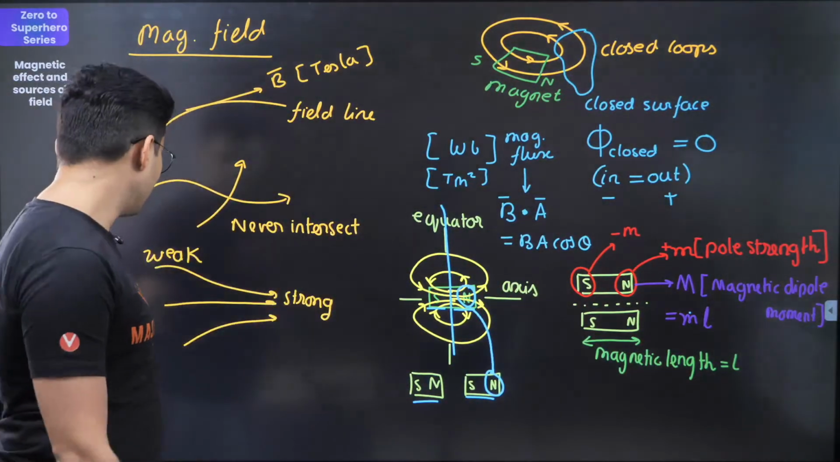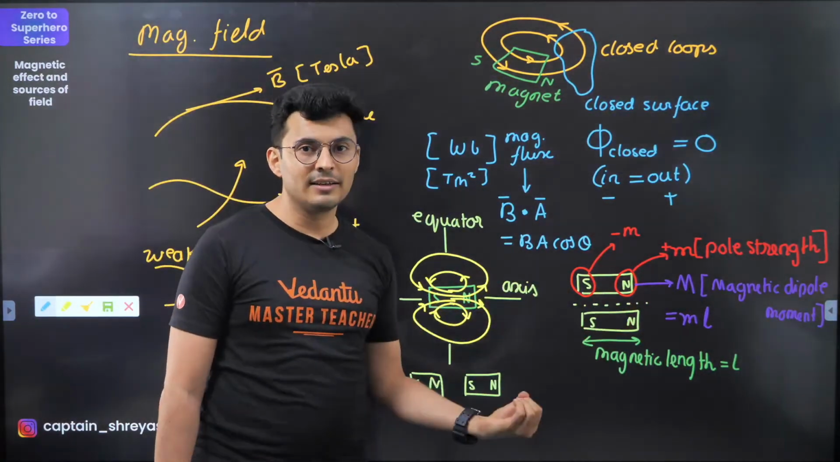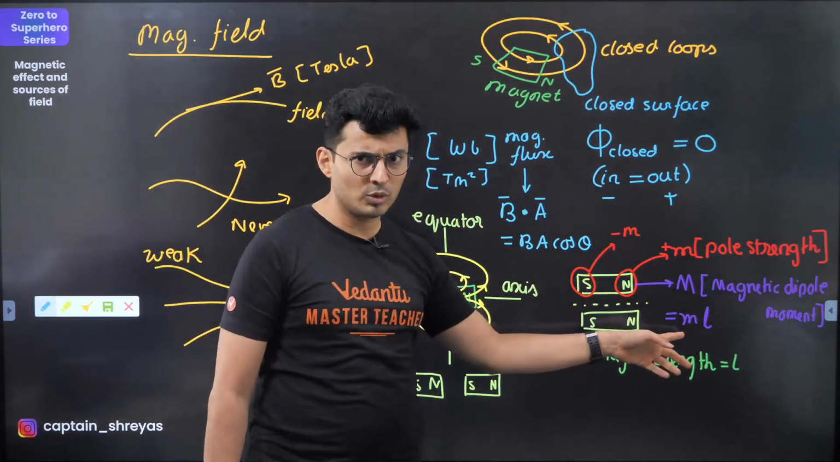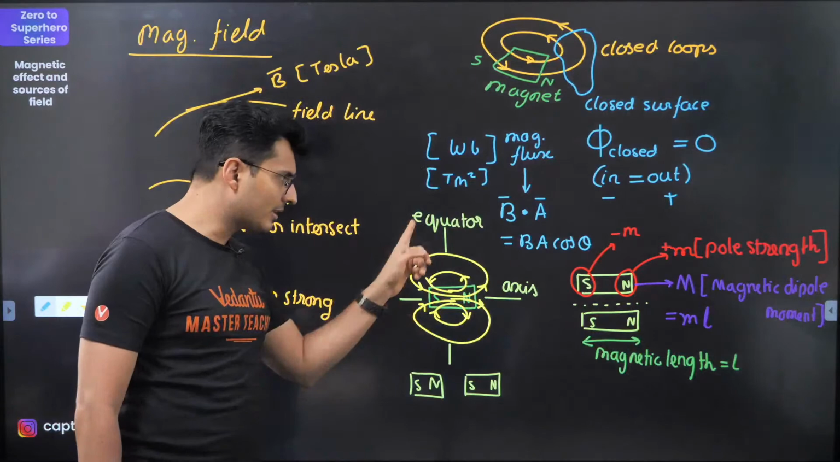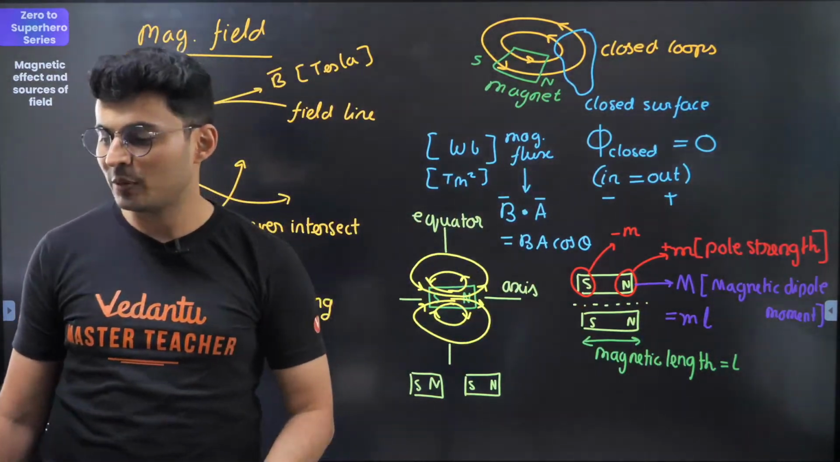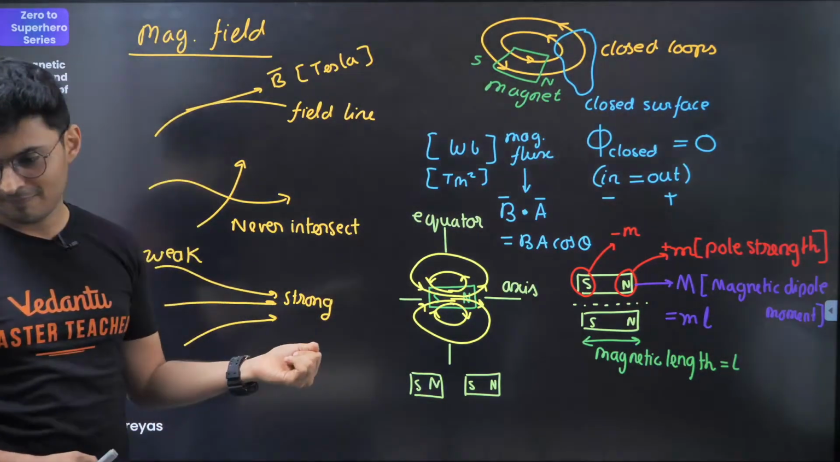So in either case it reduces, but you should know because of what quantity it reduces. Along the axis it reduces because of small m, that's the pole strength. Along the perpendicular bisector or equator, it reduces because of the length itself. Hi Nikita, good evening. Got it? So these kinds of questions can come.